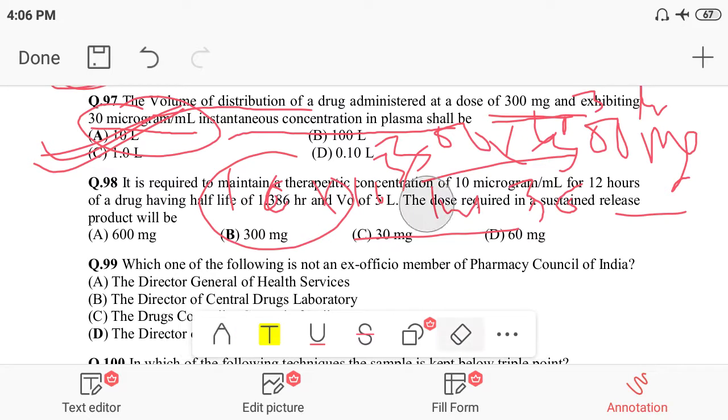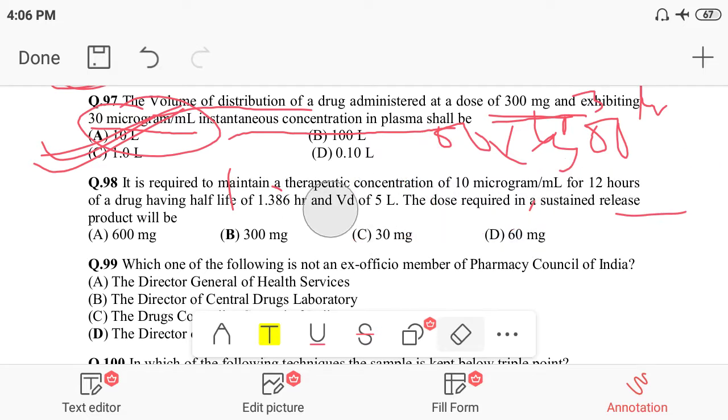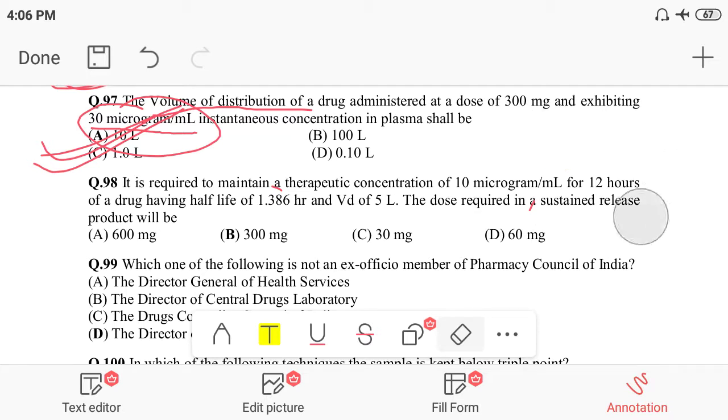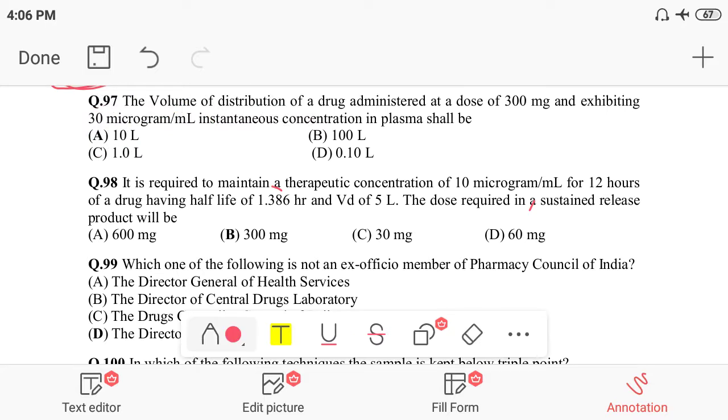I think you got all the points. The correct option is A, that is 10 liters, for 97. Next we are discussing question number 98.